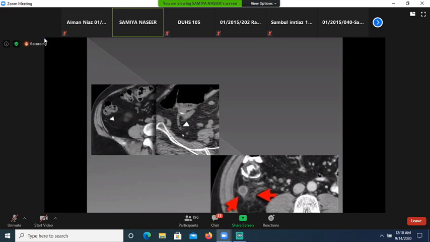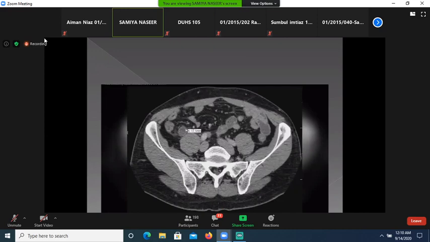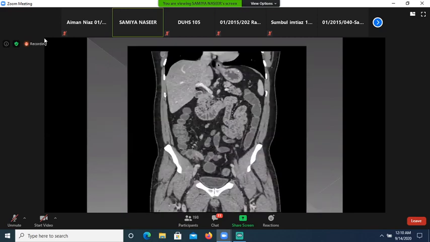You can differentiate between the size of the appendix. This is normal appendix and this is inflamed distended appendix in the right iliac fossa. Again, this is inflamed appendix, distended fluid-filled thick-walled appendix with periappendiceal fat stranding. This is normal fat. This is normal fat. This is inflamed fat, showing fat stranding. This is coronal section of the CT scan demonstrating the inflamed appendix with periappendiceal fat stranding.